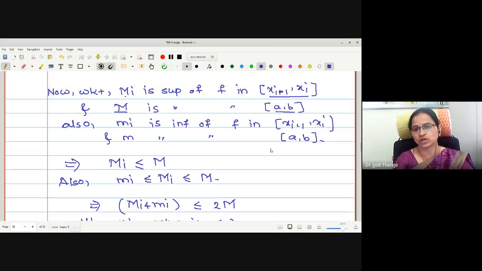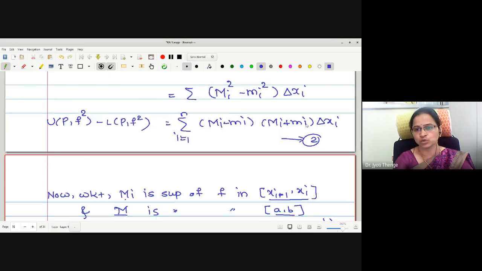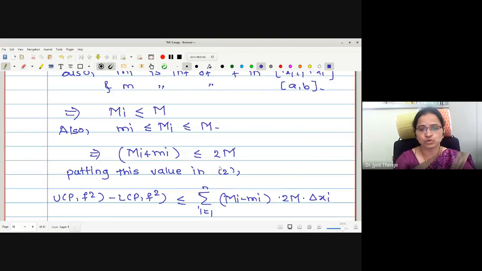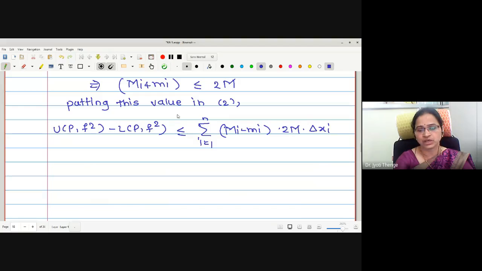Let me show you what is equation number 2. This is equation number 2. This value I am replacing by less than or equals to 2M. Therefore, the equality changes to inequality. Now, this 2M is independent of i. Therefore, let us take it outside the sum, and we remain with summation i equals 1 to n capital Mi minus small mi into delta xi.